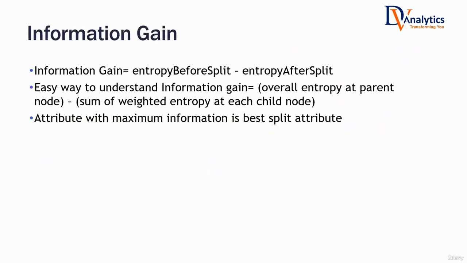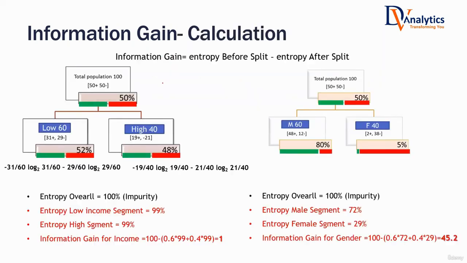So information gain is the entropy before split, which may be a higher value, minus the average entropy after split. Let us see how it is calculated with the same example, where we split based on income and gender. Earlier you picked gender as the variable, but now you have to quantify it. How good is the gender variable compared to the income variable?